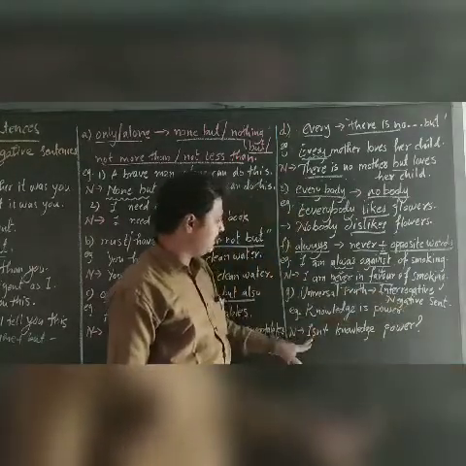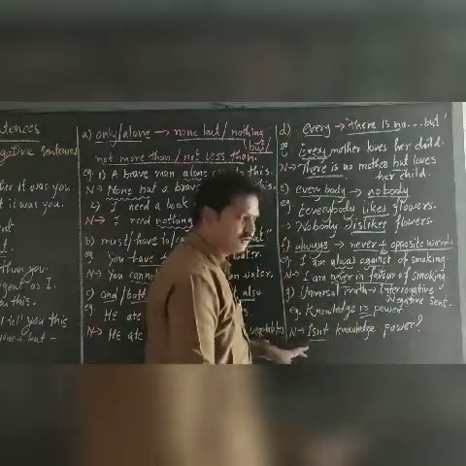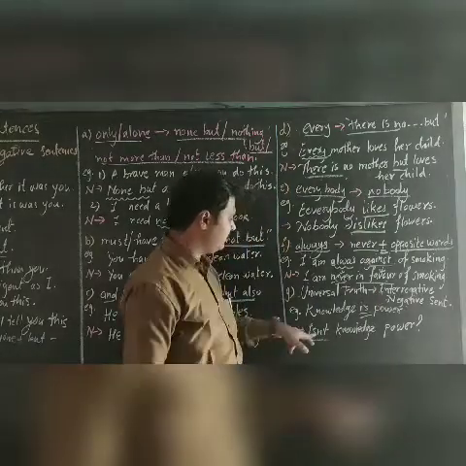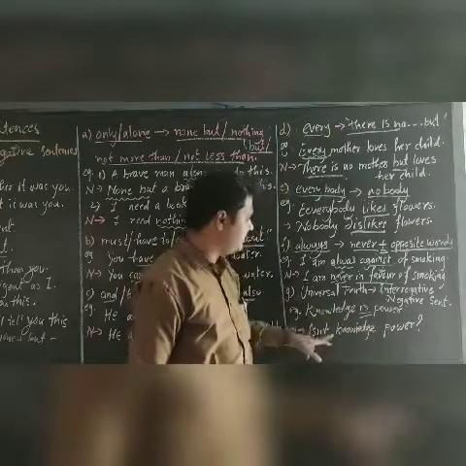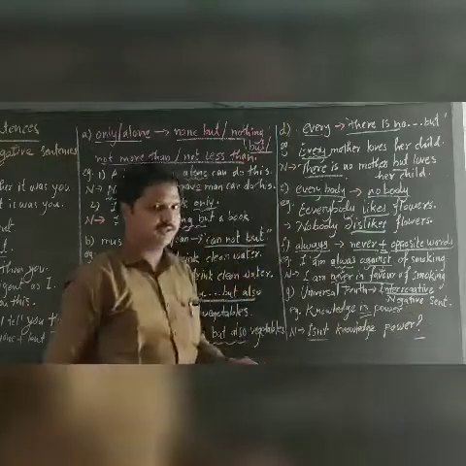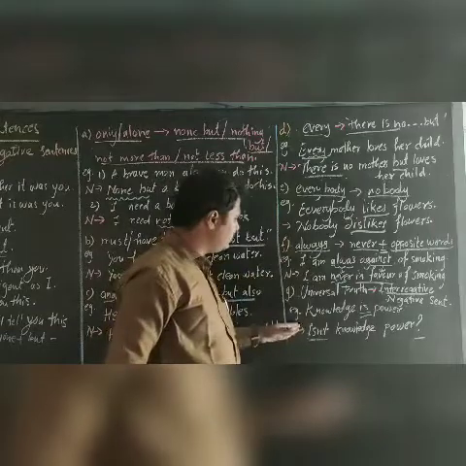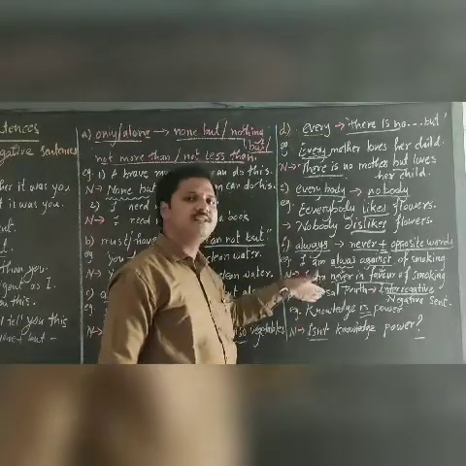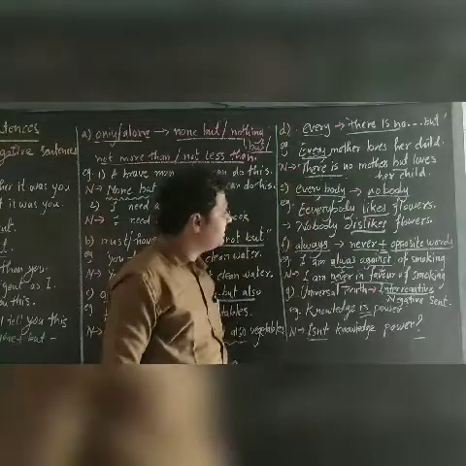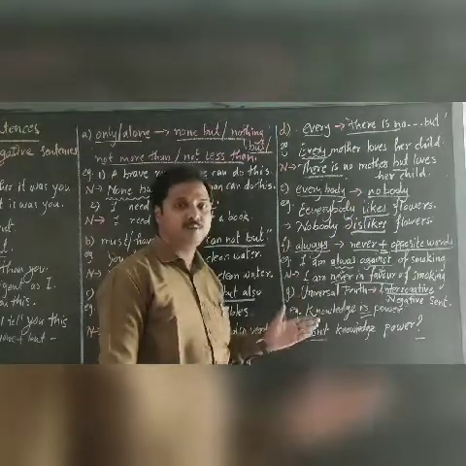Then how? It should be like that. It is present tense. That's why we use the present auxiliary verb plus "not." Isn't knowledge power? Question mark should be there because we have to make it an interrogative sentence. Simple sentence. Guys, if they give us a negative sentence and ask to make it assertive, simple, we have to transform like this. Okay. So here we have seen some examples of assertive to negative sentences.